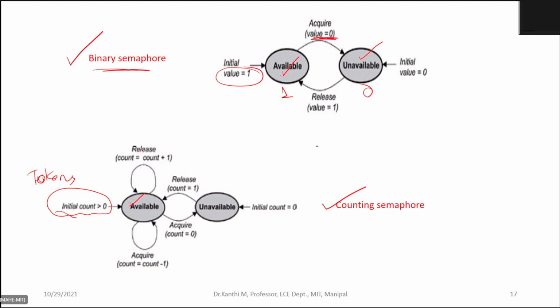As and when you acquire the semaphore, the count will be count minus 1.